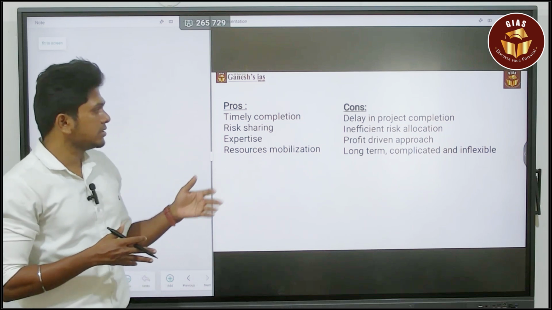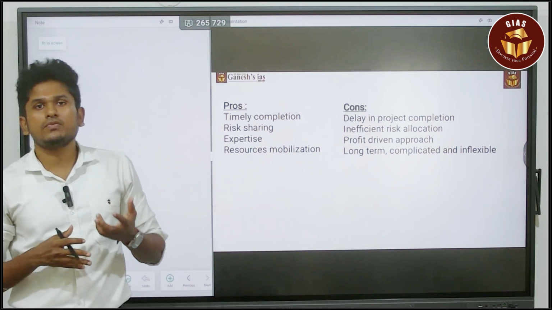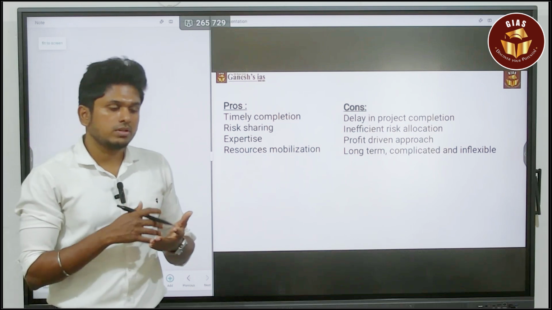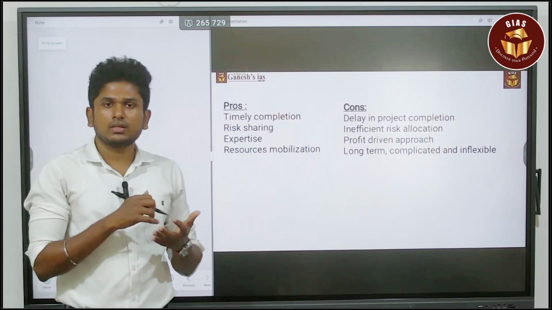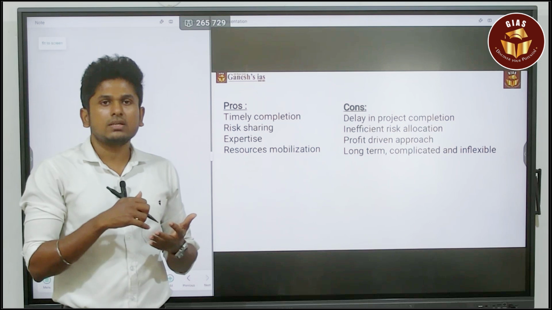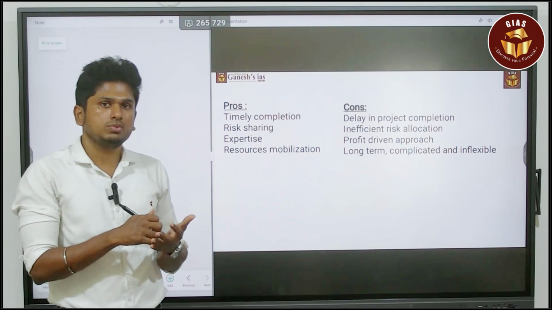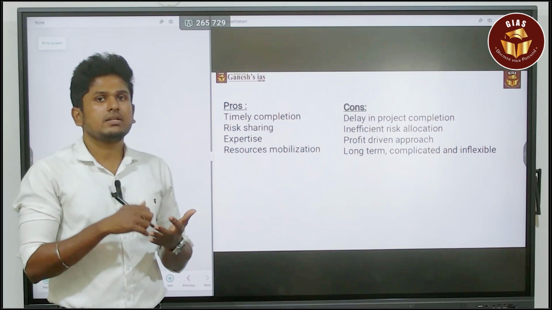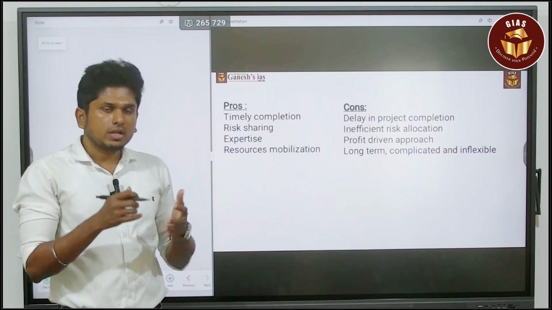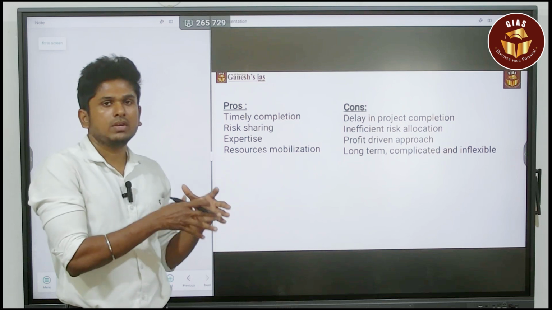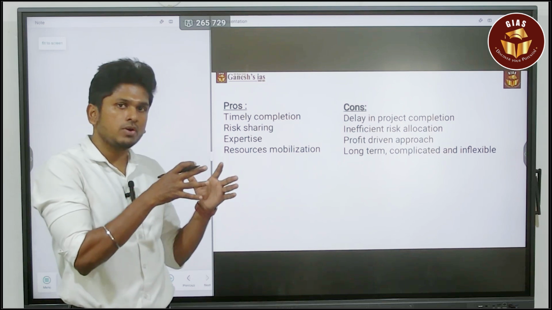And the last thing is the long-term, complicated, inflexible nature. For example, the private and public sectors sign the agreement and the project is started. On the go of the project, if there is any issue, how do you manage that issue? When it comes to the public sector, they have strict rules and are going to follow those strict rules only.